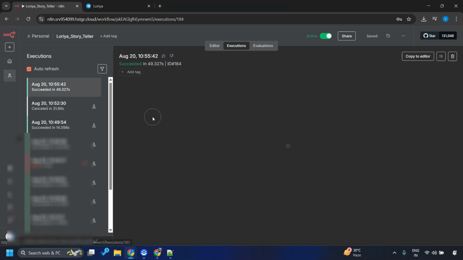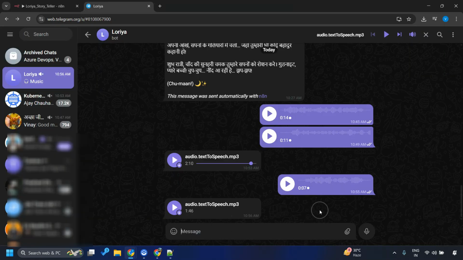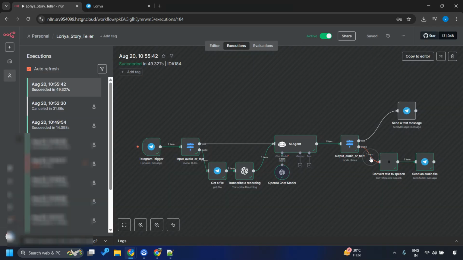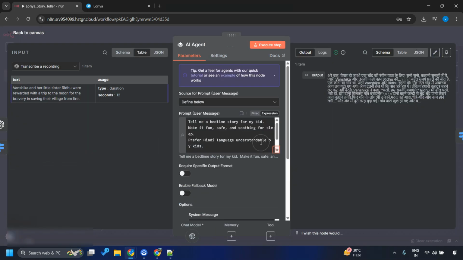Okay. And there we go. Our workflow ran for some 49 seconds. And we have got the story back. Okay. In case you want to read, this is the output. This is working like magic in my case already.